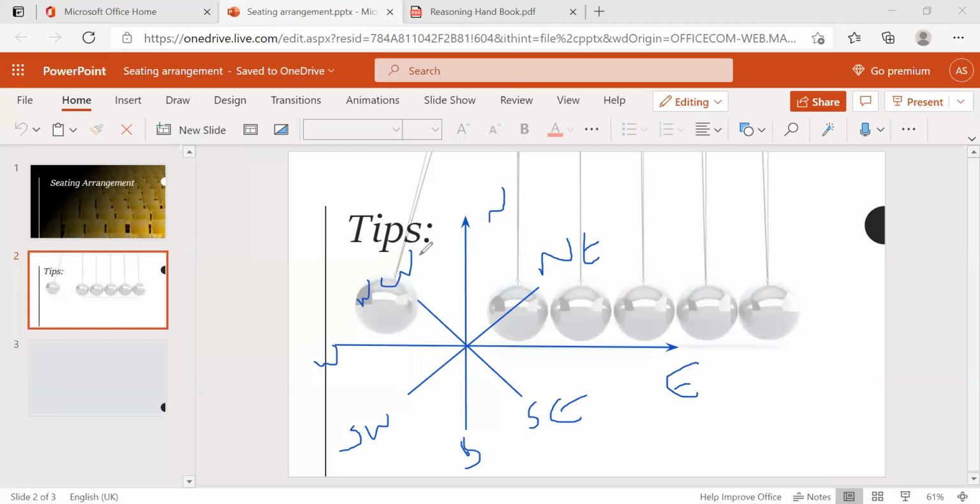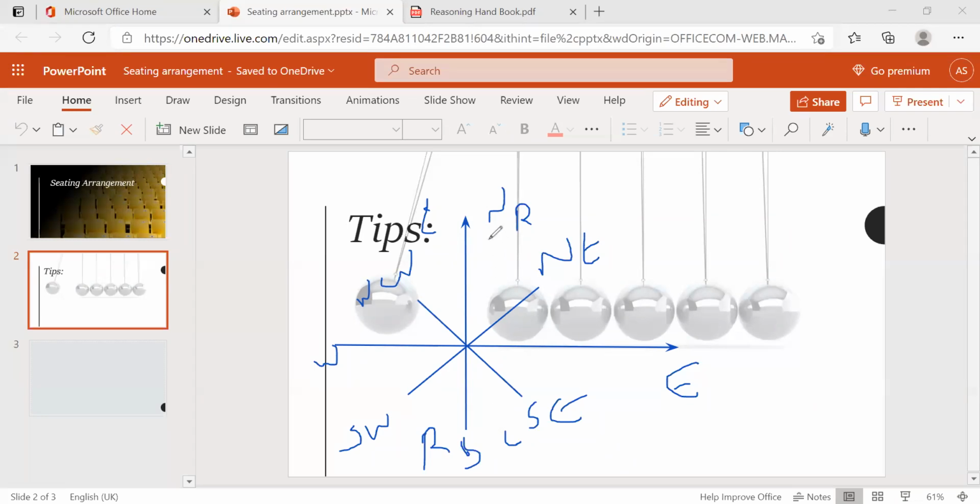And you should know the directions from north and west. Suppose a person faces the north, then what is his left? What is his right? This will be the left and this is the right. And if a person faces the south, then his right and left are reversed.